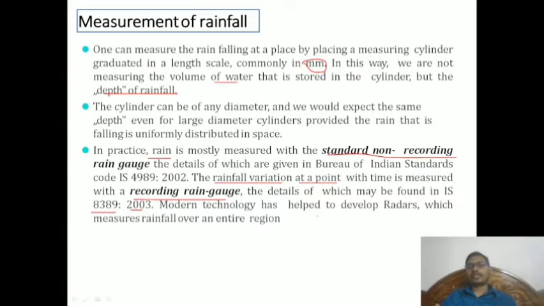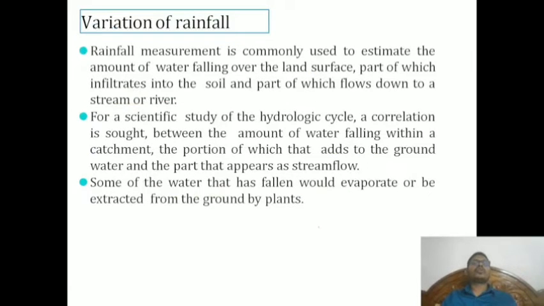Modern technologies help to develop radars which measure rainfall over an entire region. So nowadays advanced technology is also used for measuring the rainfall, with respect to radars. Now what is variation? Variation of rainfall. What is the variation of the rainfall?